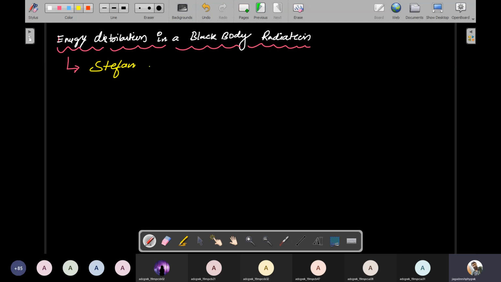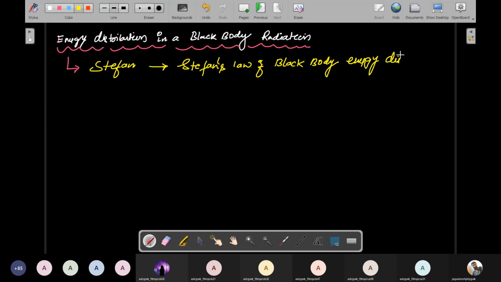So it is called Stefan's law of black body radiation energy distribution, black body energy distribution.